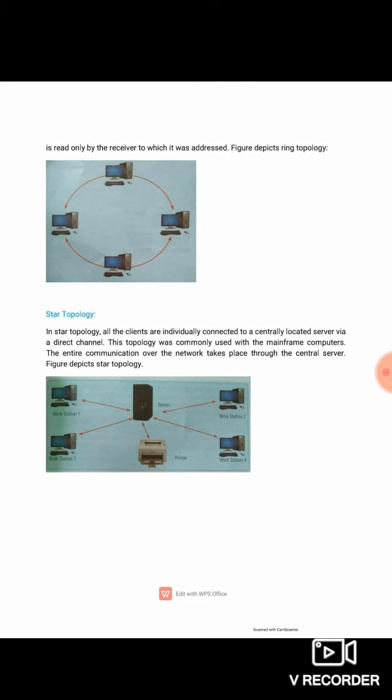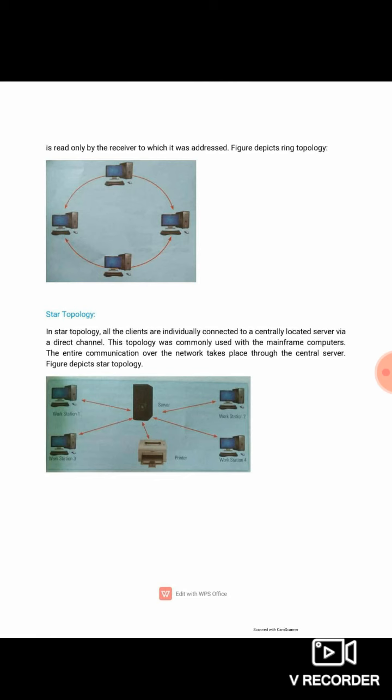Now it is not in very much use because of its disadvantage: if any node breaks from the system, for example, we have 6 computers, 6 nodes in a ring network, and if node 3 breaks down, then only computers 1 and 2 are in the network. Computers 3, 4, 5 and 6 are out of the network because computer 3 breaks down, or the network between computer 3 and 4 breaks down. That's why it is not used much nowadays.